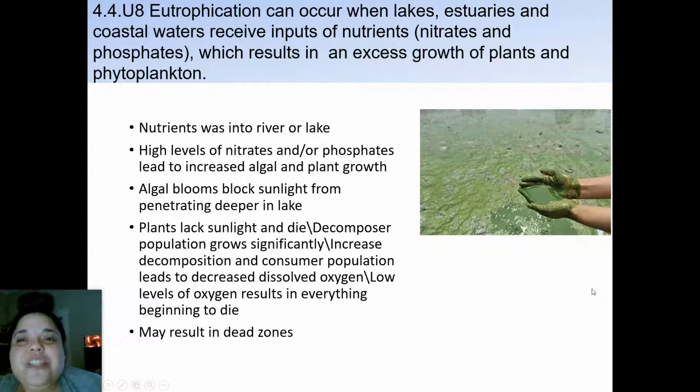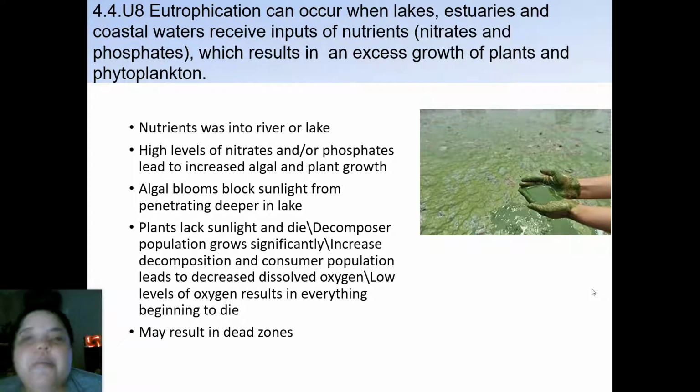All right. So nutrients go into a river or a lake. This shows you what eutrophication looks like with increased phosphates. High levels of nitrates and phosphates lead to increased algal and plant growth. Algal blooms block sunlight from penetrating deeper into the lake. Lack of sunlight causes plants to die, and the decomposer population grows significantly, which increases decomposition and consumer population, which leads to decreased dissolved oxygen, resulting in low levels of oxygen and everything being dead.